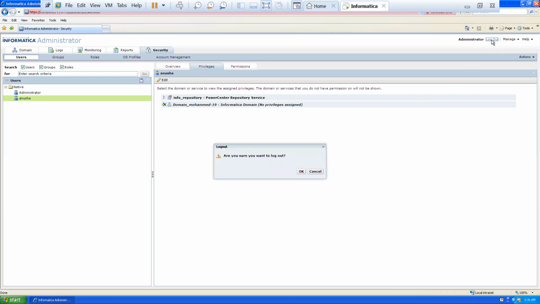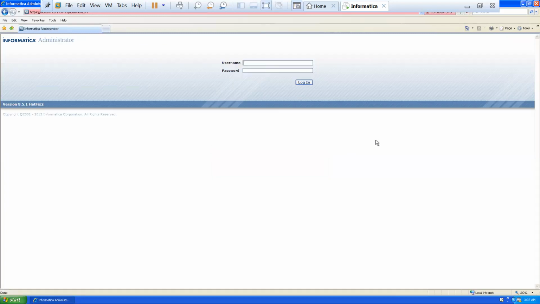Once you give permissions for the repository service, those permissions are inherited by the integration service also. Integration service is a dependent one, not an independent one. Integration service works with one of the associated repository services. Without repository service, there is no integration service. We don't need to give the current user permissions to work on the integration service; it is available by default. If you give permissions for the repository, we automatically get the permissions on the integration service also. We don't need to give permissions separately on the integration service.